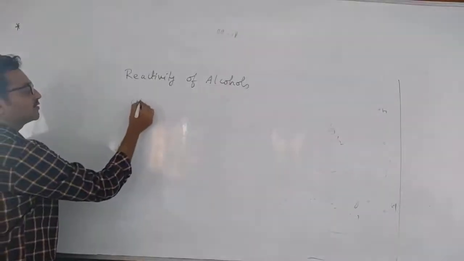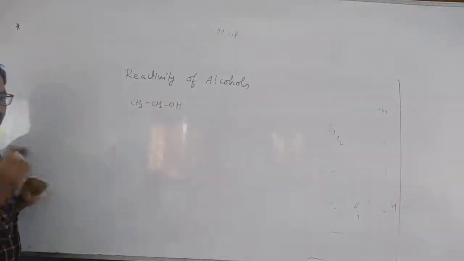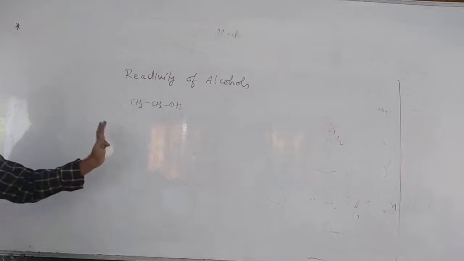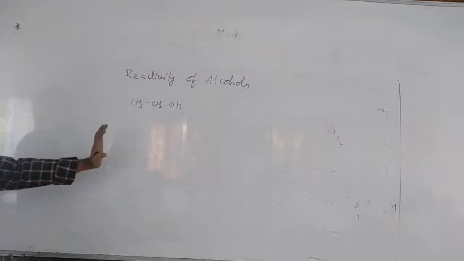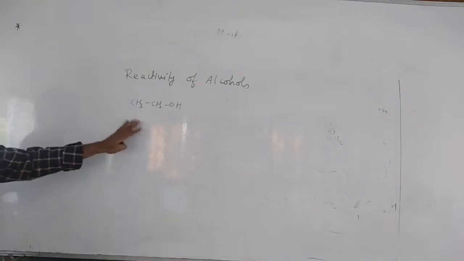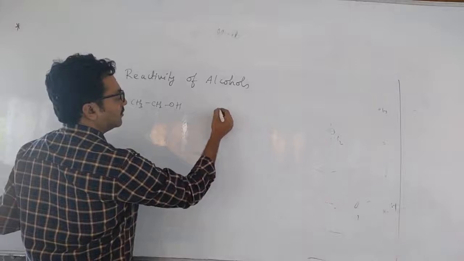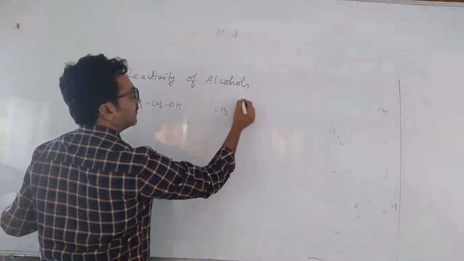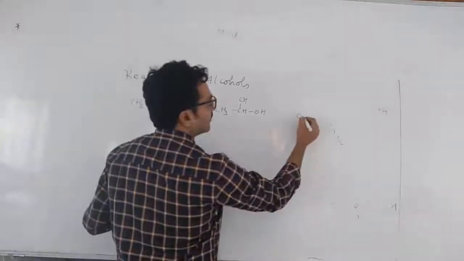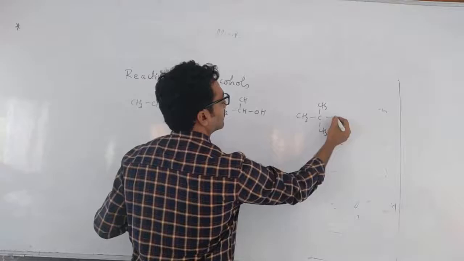So which alcohol is more reactive towards metal? Here reactivity is always a relative term. Here I am talking about metals, okay, metals or any base. Reactivity towards metal or base. So this is ethyl alcohol primary, and this is isopropyl alcohol secondary, and this is tertiary butyl alcohol 3 degree.